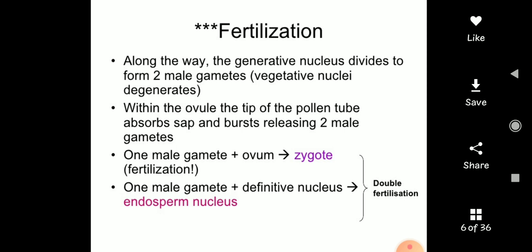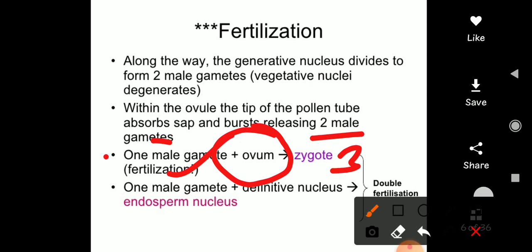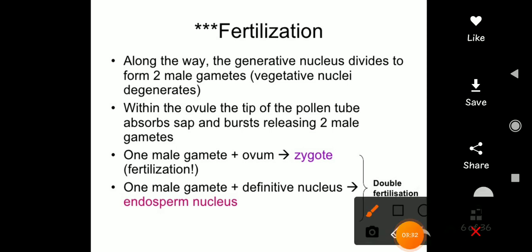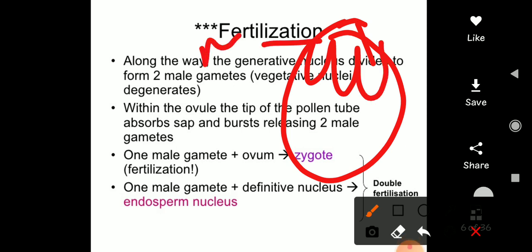There are two male gametes. One male gamete will fuse with the ovum, and it will form a zygote, right? Like we have the structure of the embryo sac. If we see, this is the micropylar end, and this is the egg.